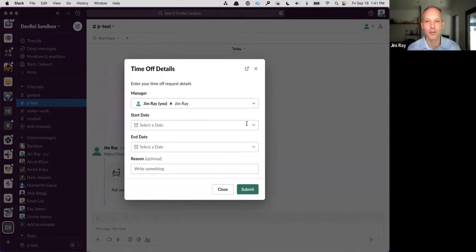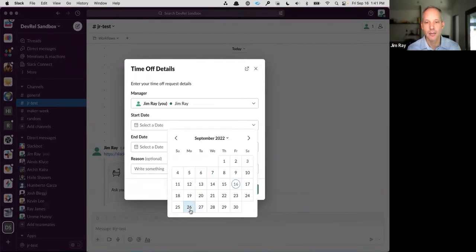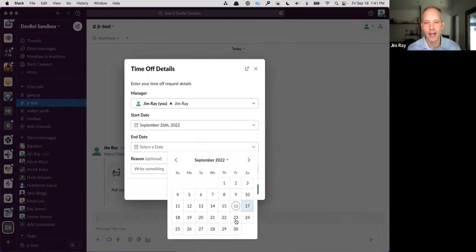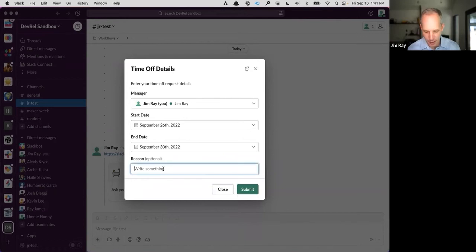Sure would be nice if I could just approve my own PTO. And I'm going to pick some time for maybe after Dreamforce, and we'll say post Dreamforce R and R. And I'll go ahead and submit that there.